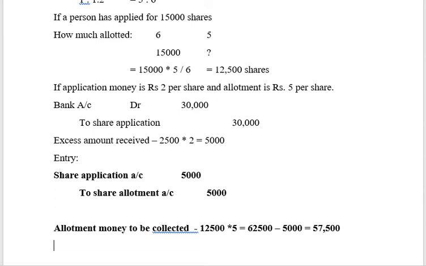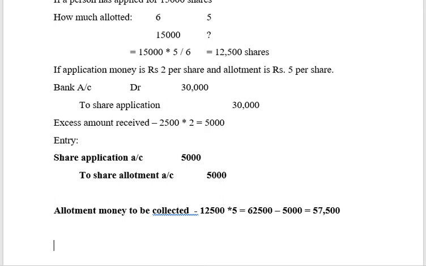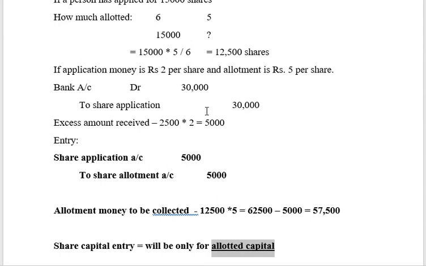Now, what will be the share capital entry? Share capital entry will be only for issued or allotted capital. In this case, it will not be for 1,20,000 shares, it will only be for 1 lakh shares. Clear? So it will only be for allotted capital and not for the actual amount of applications received. Clear, friends? So this is about pro rata allotment.